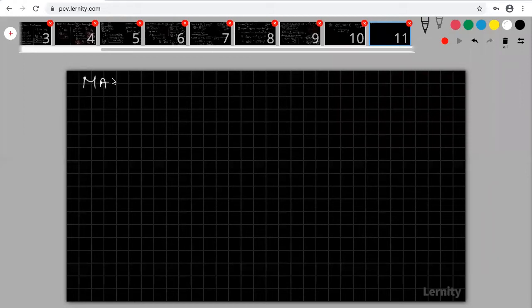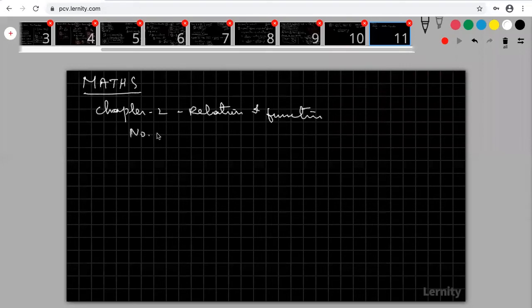Okay, so what about tomorrow's test? Tomorrow we have a test in chapter 2, relations and functions. This time the number of questions is 25, not 20. Time is 1 hour only.